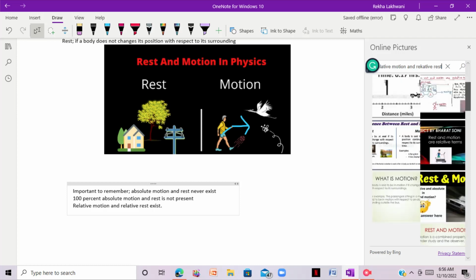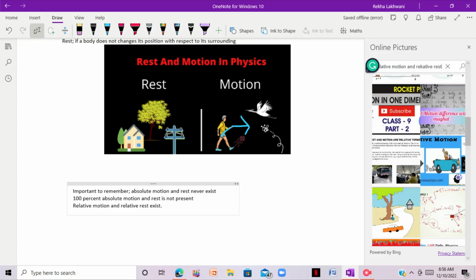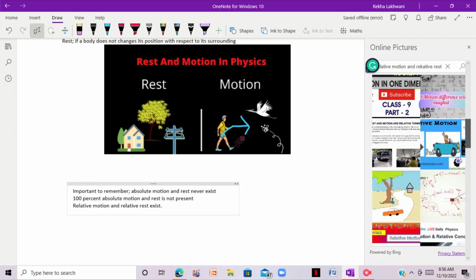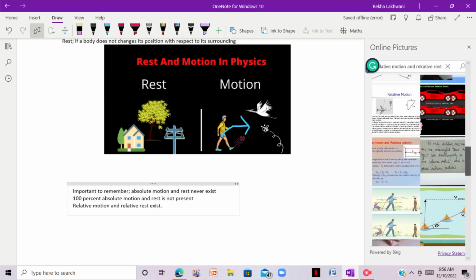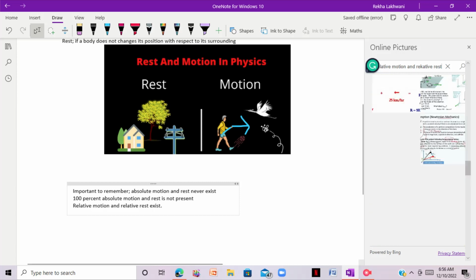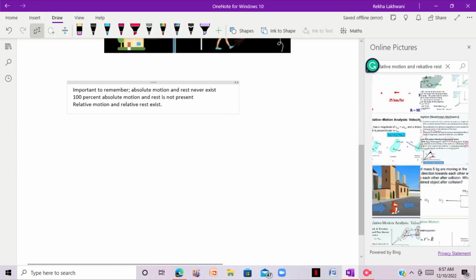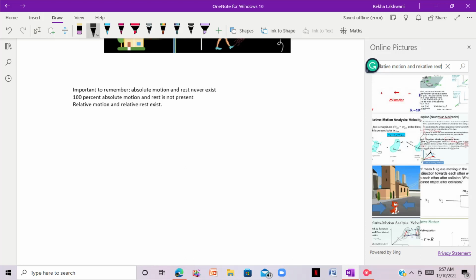But for example, someone is watching you, according to that observer, you are at rest because you are sitting in one place. But according to the sun, the earth is moving. So it means we are in relative motion. According to one observer, we are at rest. But according to another observer, we are in motion, right? So that motion or that rest is known as relative motion and relative rest, right?